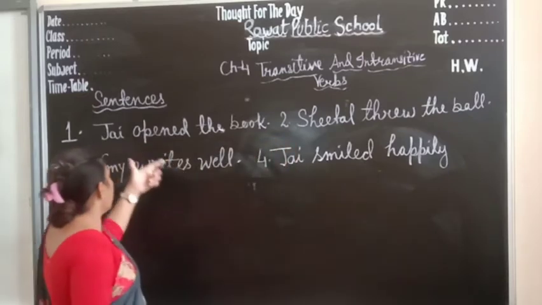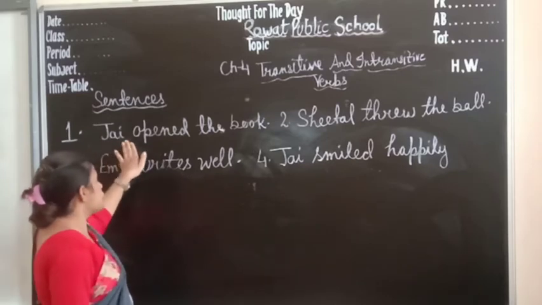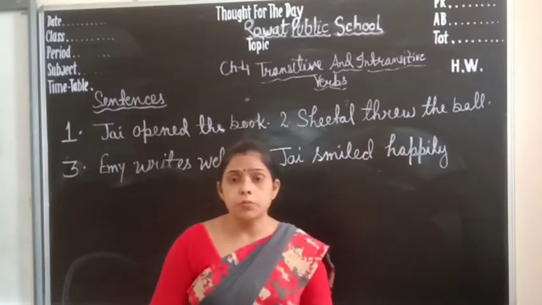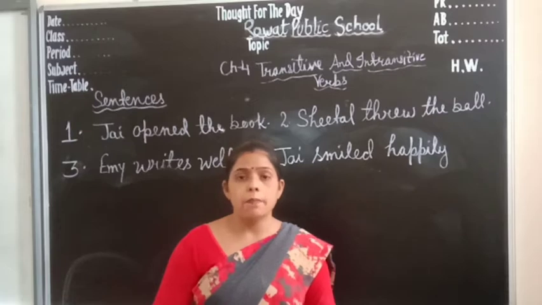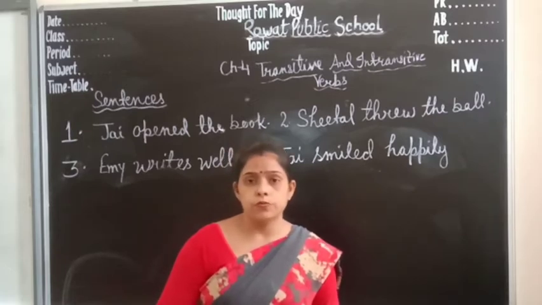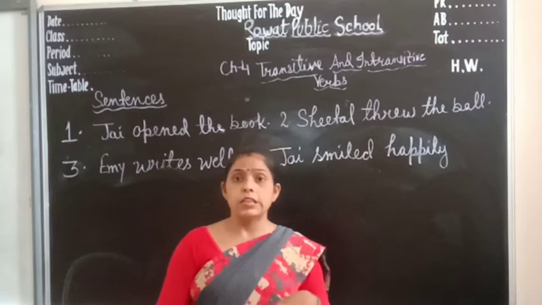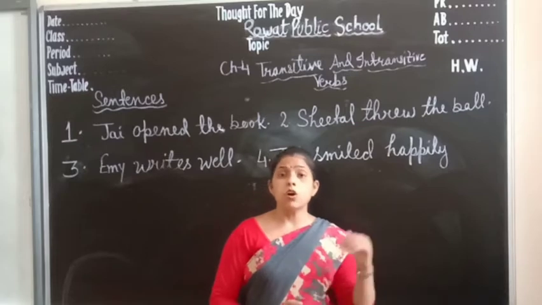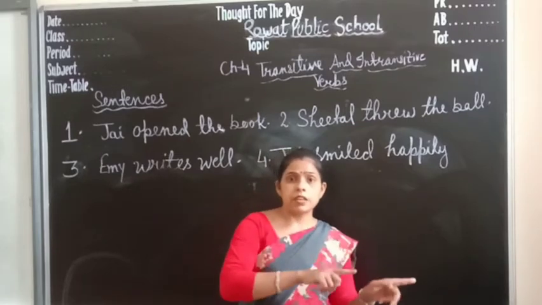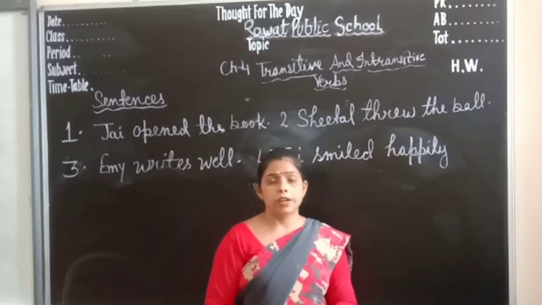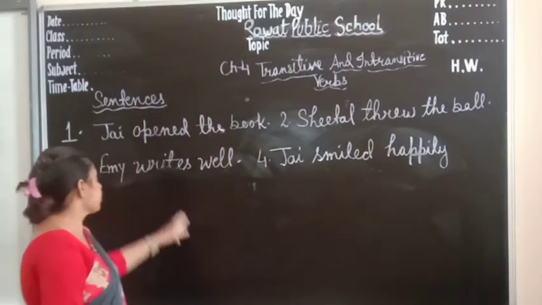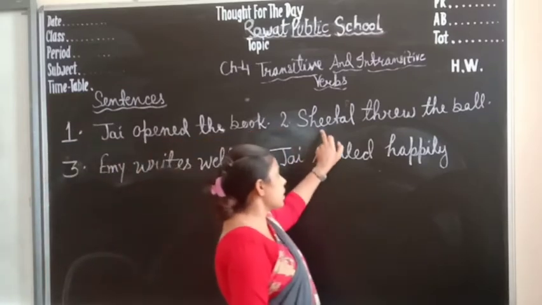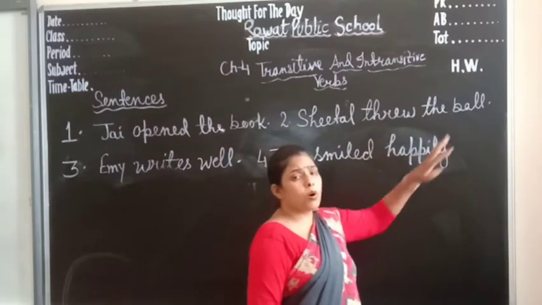Let me see. In example 1, Jack opened the book. Yesterday we read about the object of a verb. The object is who is receiving the action. Who is receiving that action, that is called the object. So, let us see. Jack opened the book, and the second example is Sheetal threw the ball.